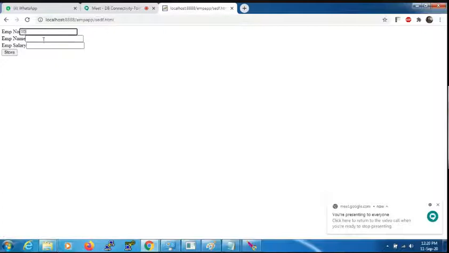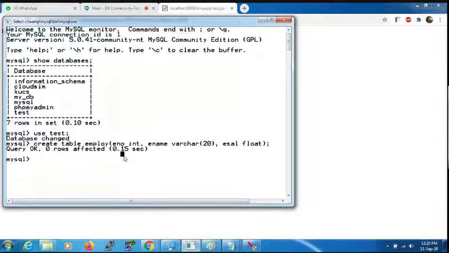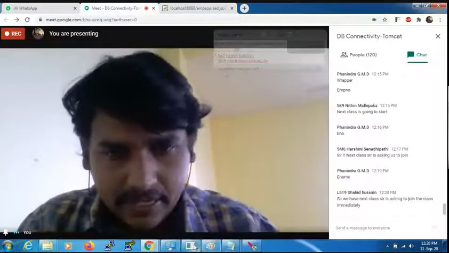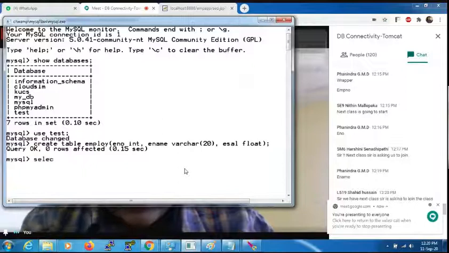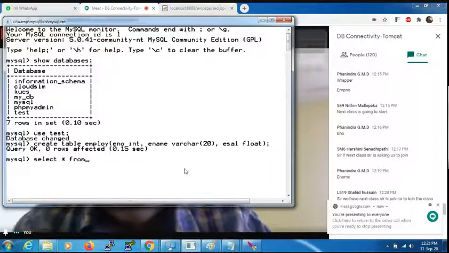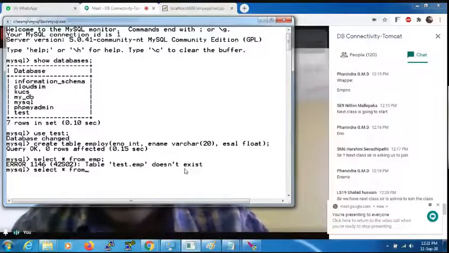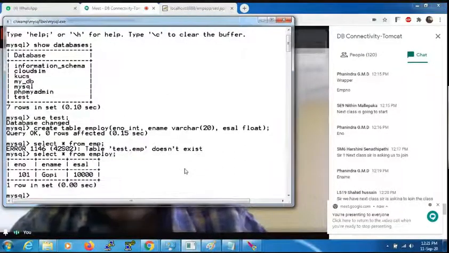Employee number some 101, employee name some Gopi, employee salary some 10,000. Click on store. Employee record inserted. If you want to check whether the record is inserted or not, in your database you type like this: select star from employee. Sorry, select star from EMPLOY. Record inserted or not?